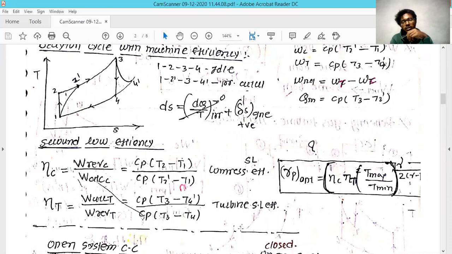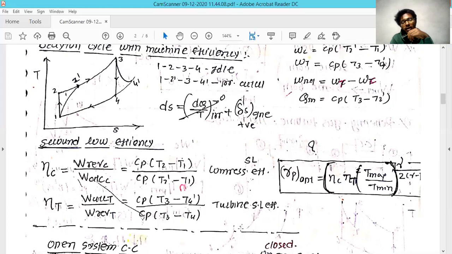It is also called the second law efficiency of this machinery, and mechanical efficiency. If you find the mechanical efficiency and second law efficiency of a compressor, keep in mind you move from left to right, from 1 to 2 position and 1 to 2 dash position. Go with T2 minus T1, because T2 is at the higher temperature, divided by T2 dash minus T1. This is your compressor efficiency.